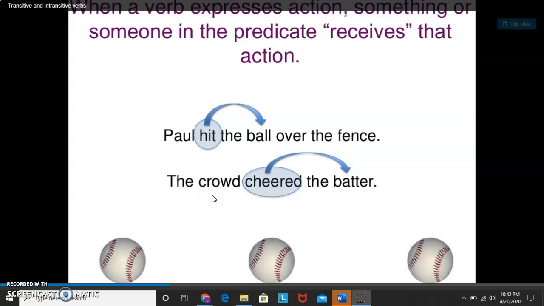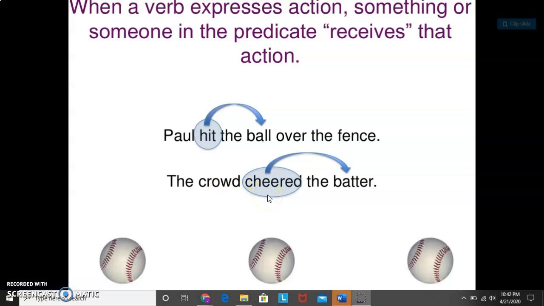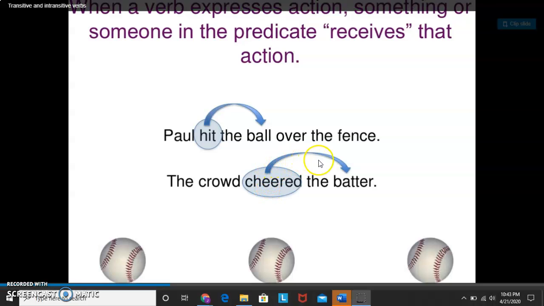Let's look at another example. The crowd cheered the batter. Cheered is our transitive verb, and the word that is receiving the action, who or what did the crowd cheer? They cheered the batter. So batter is our direct object. Batter is receiving the action cheered.